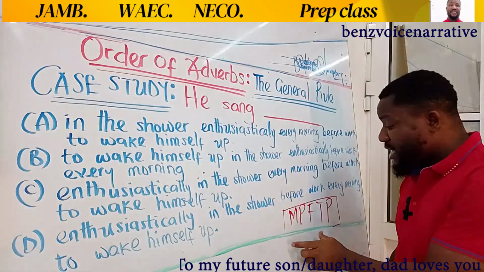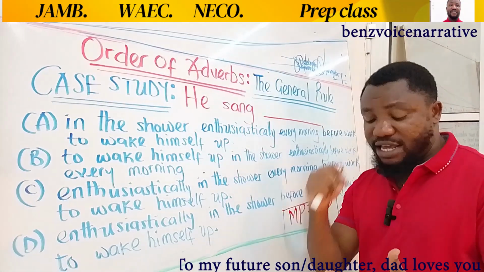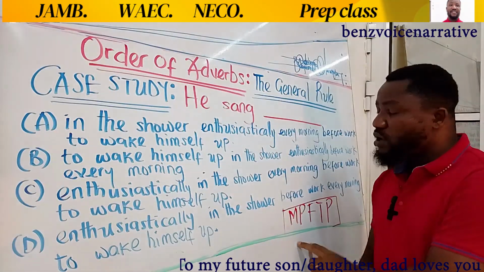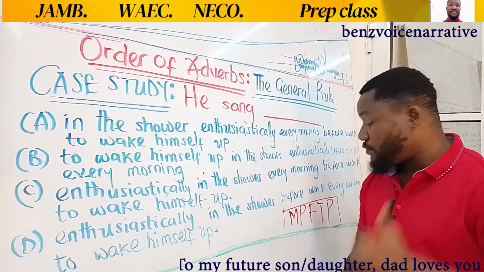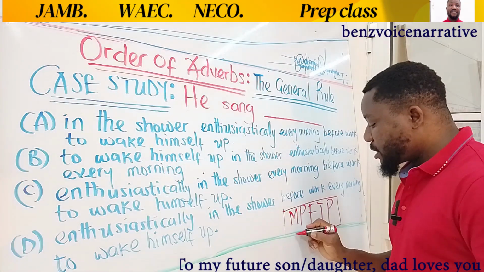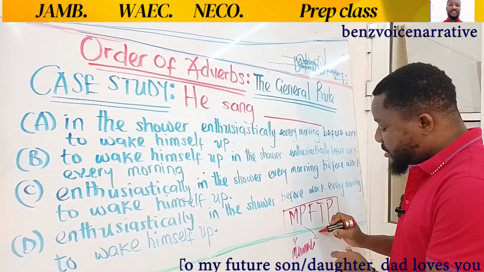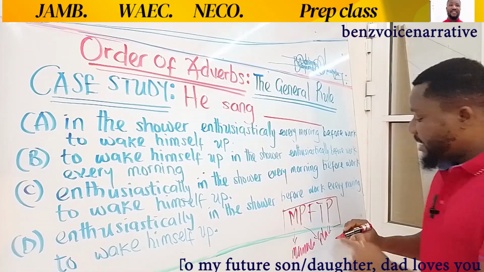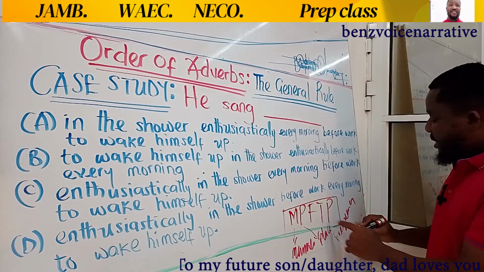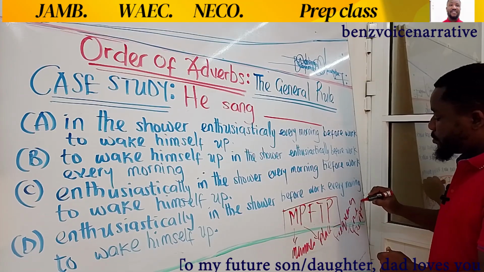And as a matter of fact, this is the general principle you apply, whether it's in speech, in examination, in writing, in whatever situation. This is the primary principle you apply in the ordering, in the arrangement of adverbs. So the first here still remains manner. Adverb of manner is the first. The next is that of place. The next is that of frequency. Frequency is next. And the next is time. And finally, we have that of purpose. Adverb of purpose is the last.